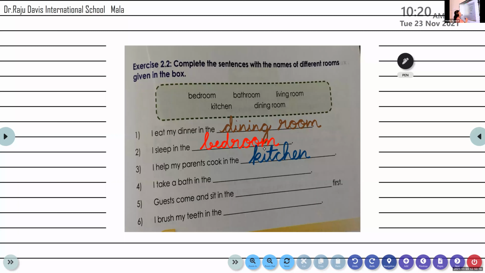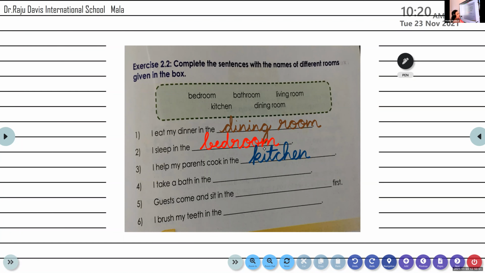Do you really do that, Devananda? You must. Not only Devananda, everybody should try to help out in the family. All of you must try to help your parents, whatever possible by you, that you must try to do. Okay, promise me that you will help your parents in the work.